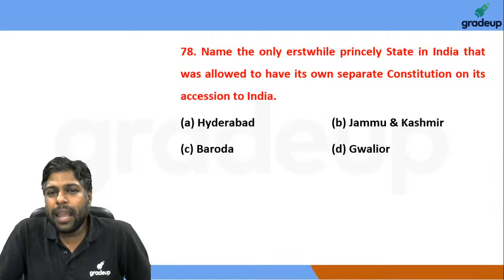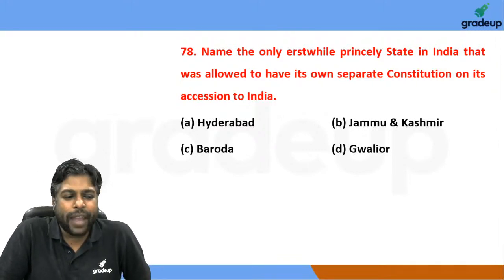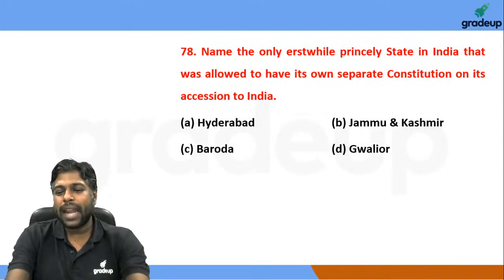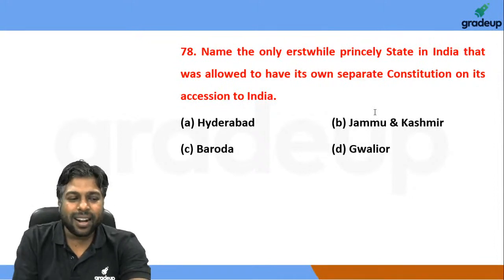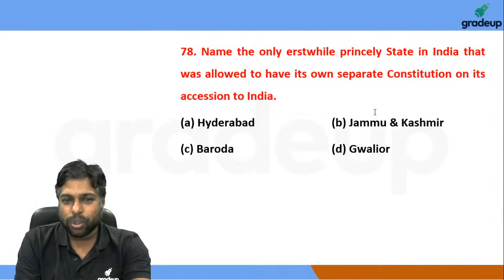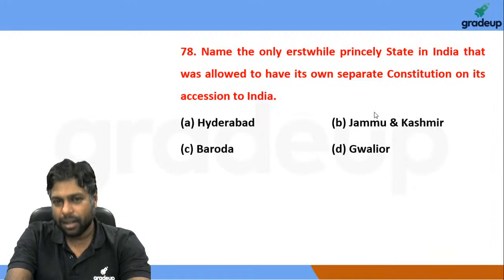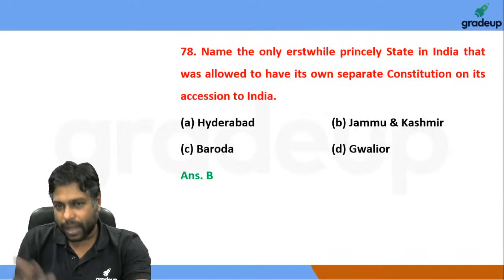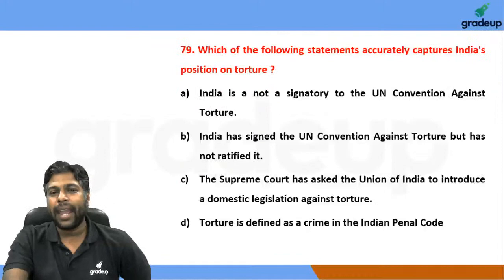Okay. Name the only erstwhile princely state in India that was allowed to have its own separate constitution on its accession to India. Very, very popular question. I'm sure everybody, and I hope everybody got the right answer to this one. Special status under Article 370 of the Constitution of India, right, is conferred on the state of Jammu and Kashmir, right? And that is the state which has its own separate constitution, used to have its own separate constitution when it was a state, at least. Ab to union territory ban chuka hai, right?